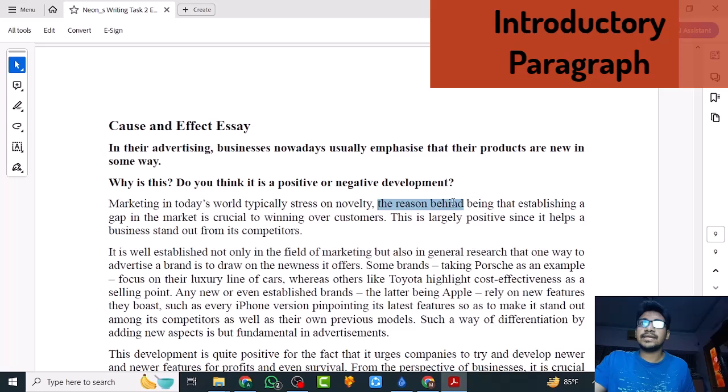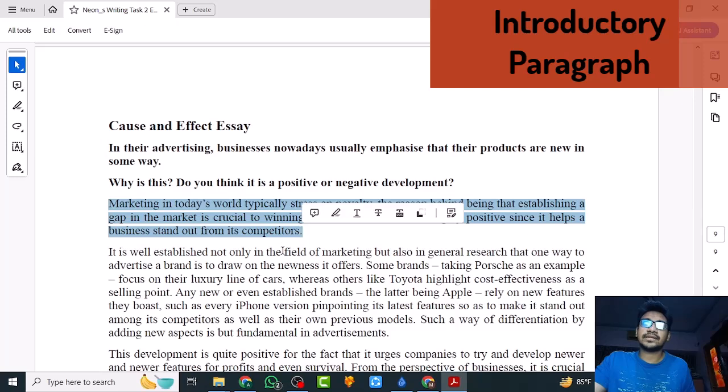The reason behind being that establishing a gap in the market is crucial to winning over customers. So that's the main reason. Why is this? I also answered this, right? This is largely positive since it helps a business stand out from its competitors. So I've also answered the next question. See how short my first paragraph is.